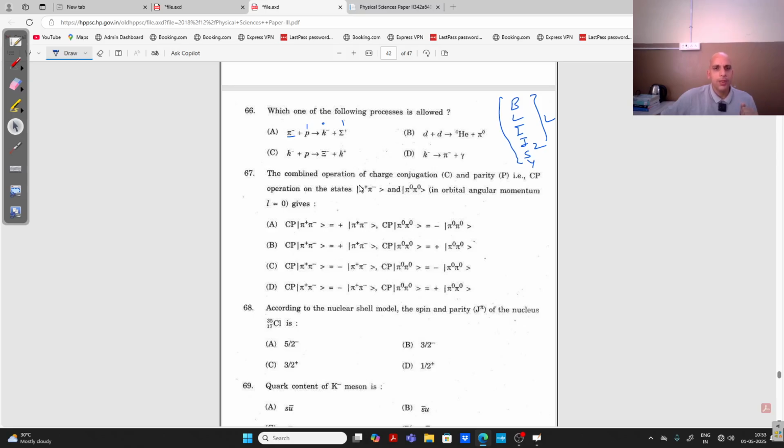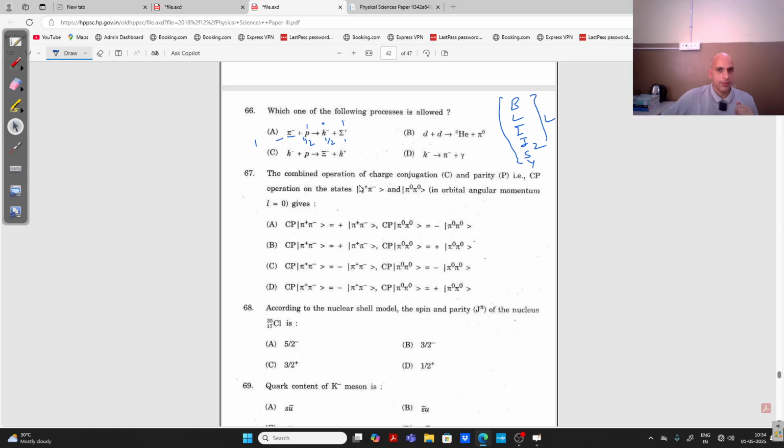For pi negative the isospin is 1. For the proton group it is 1/2. For the K negative group there are 2 members, 1/2, right? For sigma it is 1. So isospin is also conserved, right?